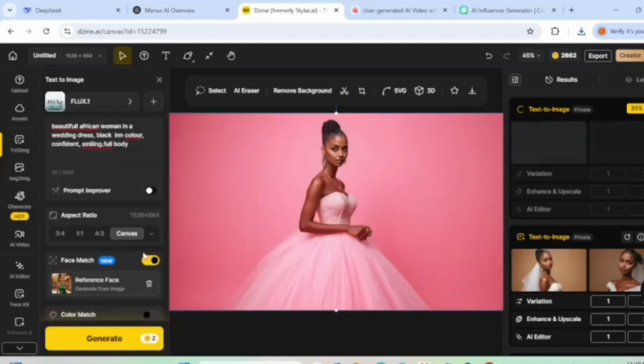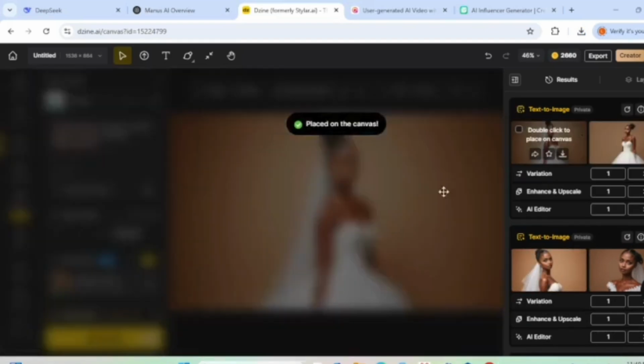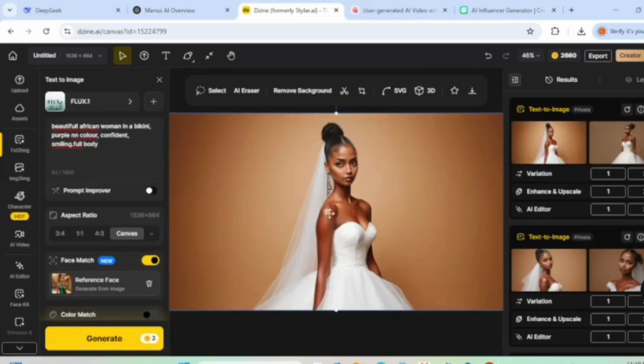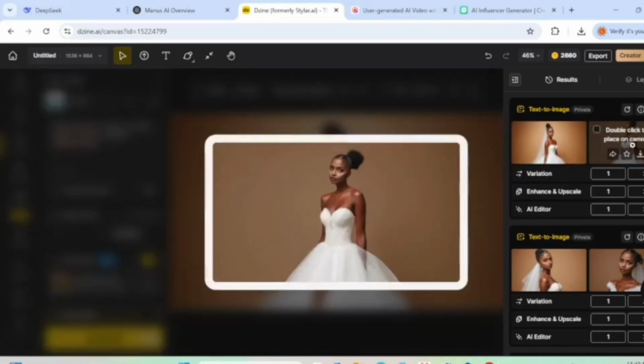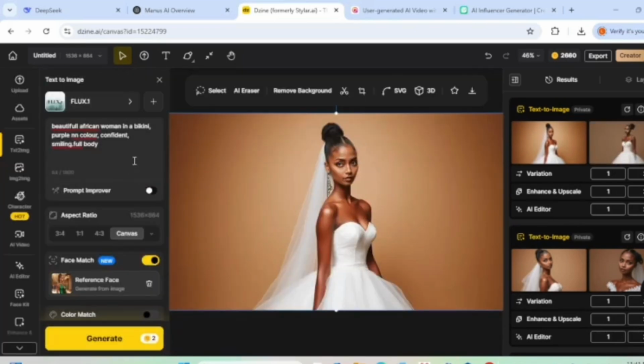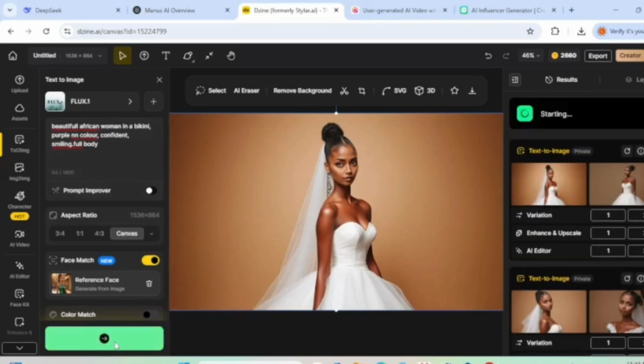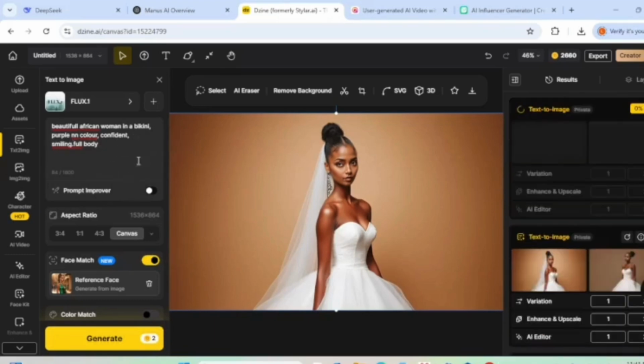So let's generate full body and see. Okay, you can see here she looks weird, but still the same face. This one looks beautiful. It is a matter of changing her look. Let's say we want her in a bikini. I know this is controversial, but let's see if she can be in a beautiful bikini. Beautiful African woman in a bikini, purple in color, confident and smiling.